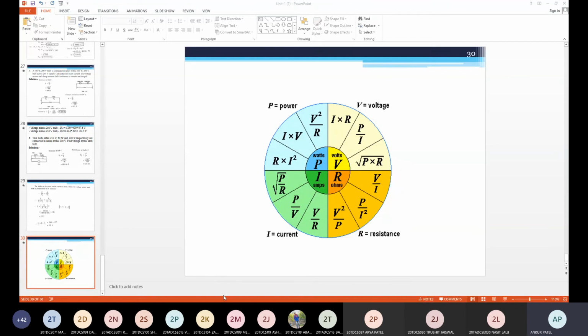So when you need the term power, voltage, resistance, or current, according to whatever data is given, you can use these equations for finding this quantity. Units: power in watt, voltage in volt, resistance in ohm, current in ampere. You will be given some kilowatt, megawatt, kilovolt, millivolt, kilo ohm, milliohm, milliampere, microampere. According to that, you need to convert and get the answer.